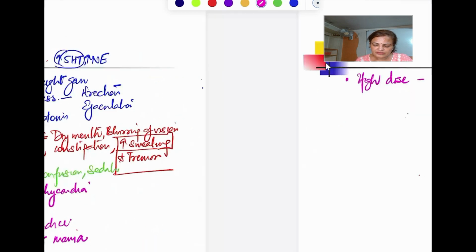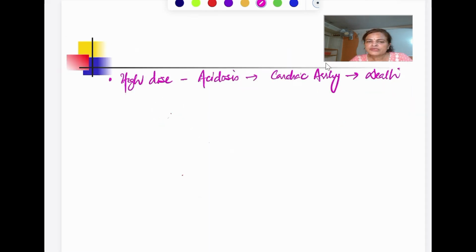Okay? And then this is the most important, because TCA we are giving to the patient who is suffering with depression, and mainly it is a severe depression, patient with severe depression, and who is having a suicidal tendency. Then what will happen? The toxicity of this group of drug, that is very common. So what can happen, happen even at a little bit higher dose. But if toxicity or TCA poisoning, if the person has consumed a lot, then what will happen in a TCA poisoning?